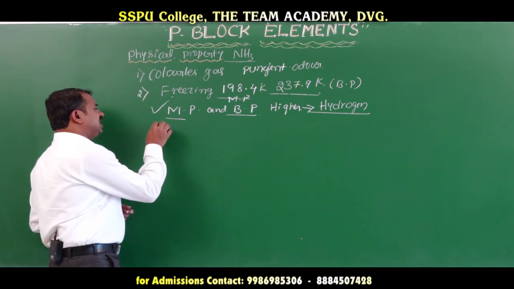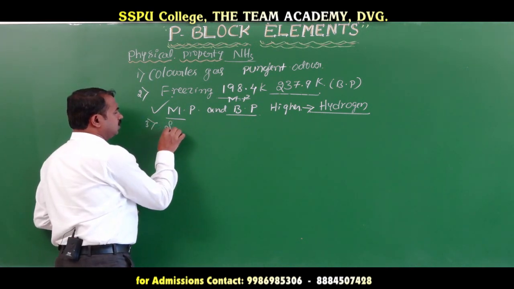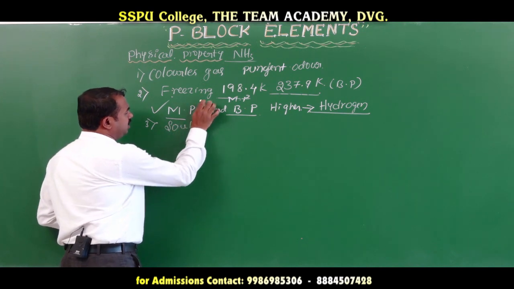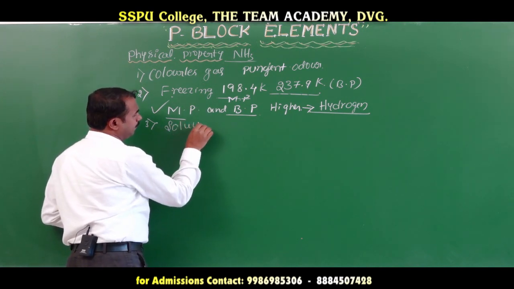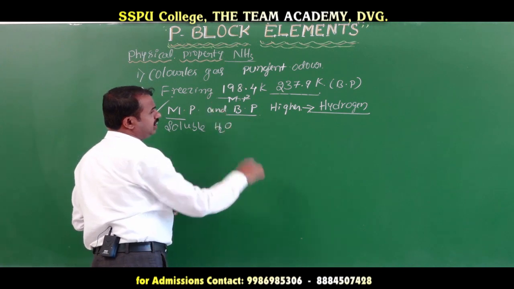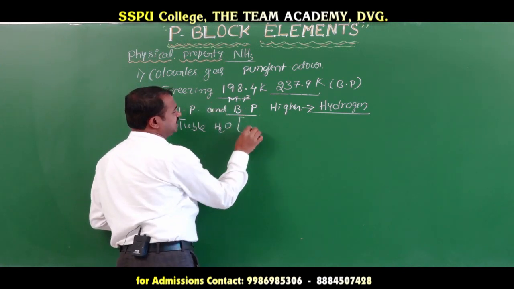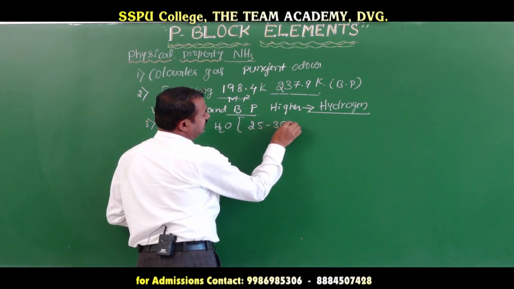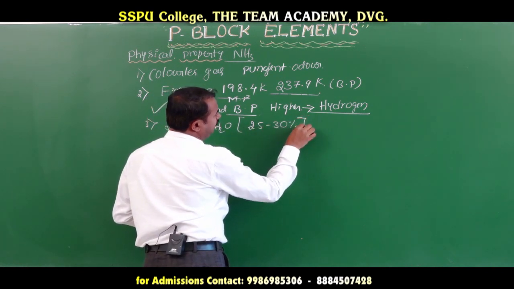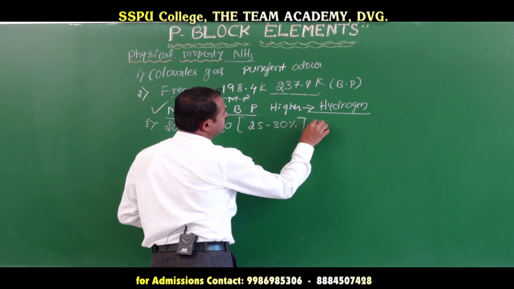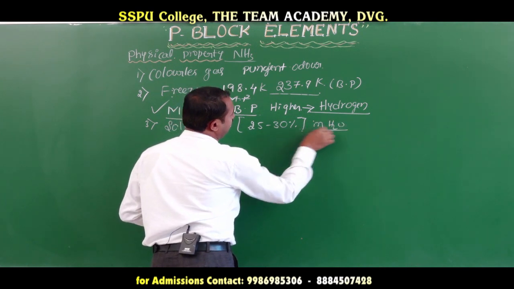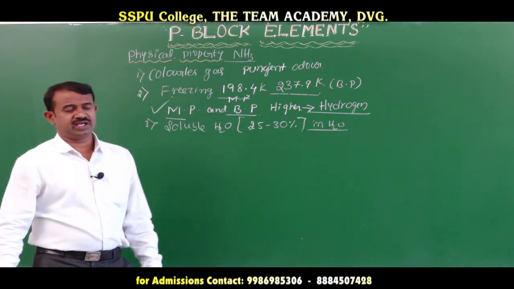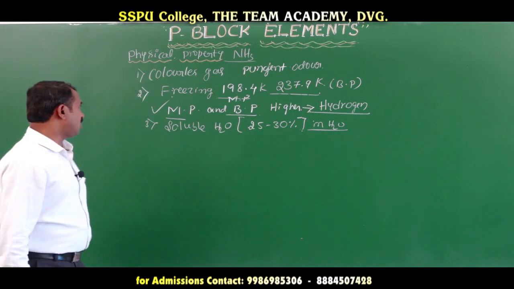Ammonia is freely soluble in water. Generally, the maximum concentration of ammonia present in water is 25 to 30%. This is the concentration of ammonia.